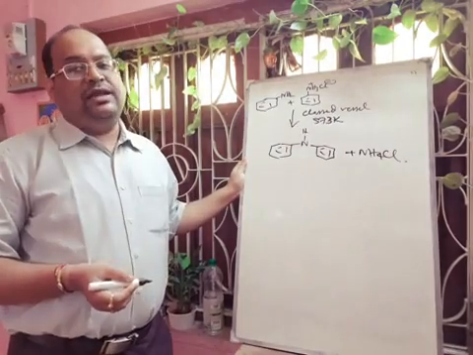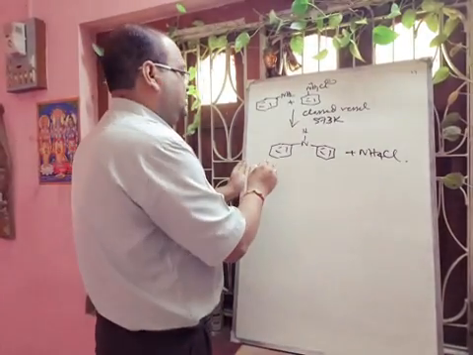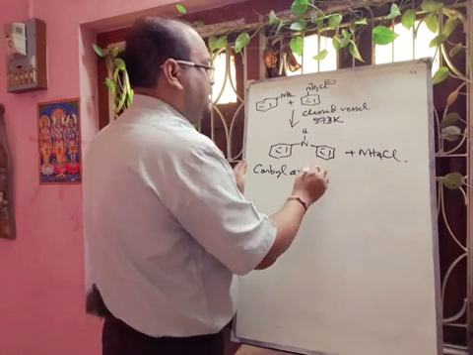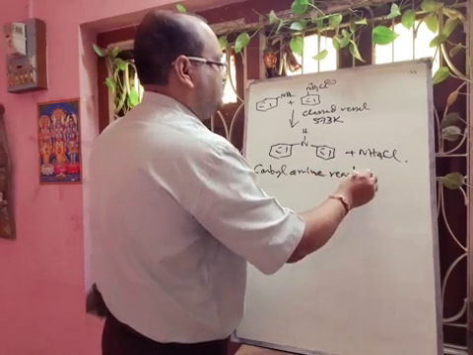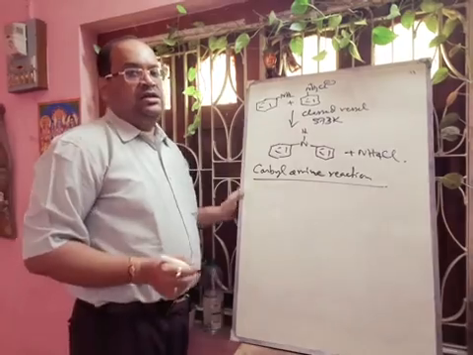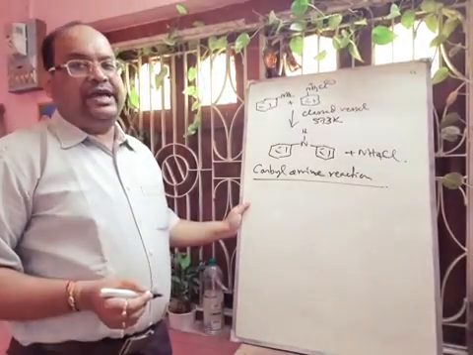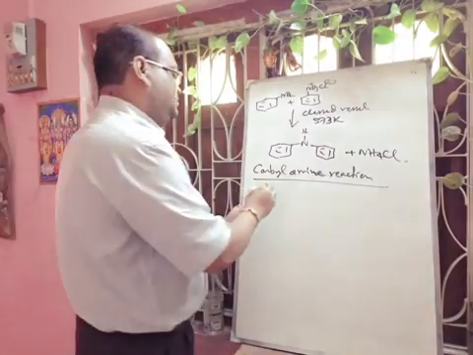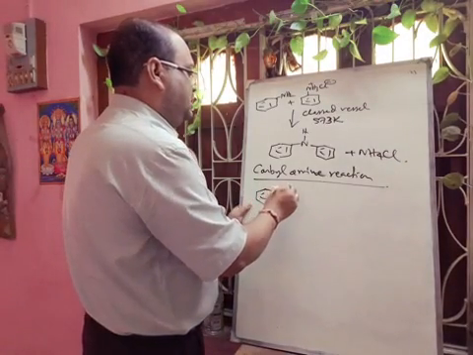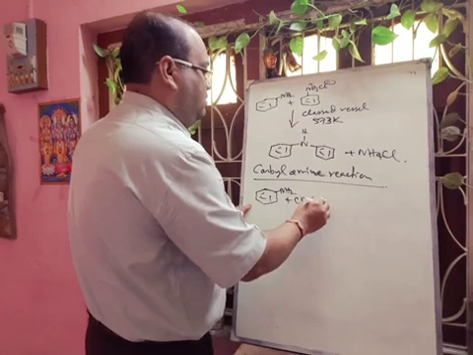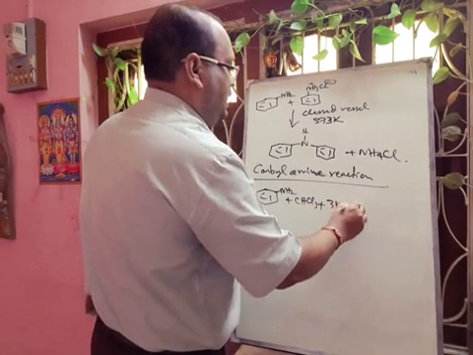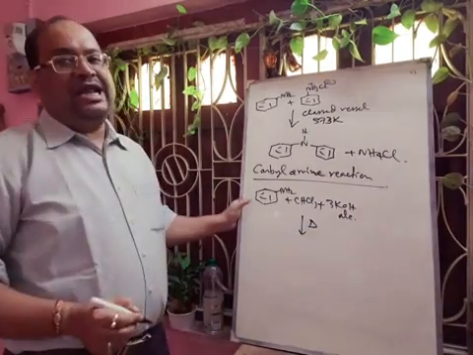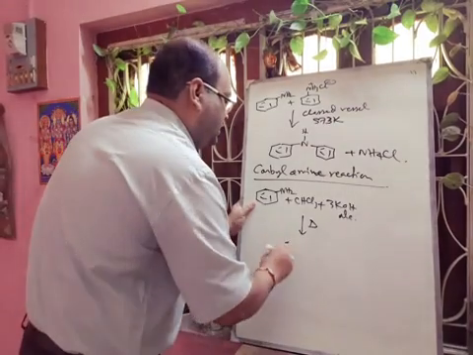Next we will learn about the carbylamine reaction. Only the primary amines respond to this test. In the carbylamine reaction we have to take aniline, chloroform and alcoholic KOH mixture, and if we apply heat, then aniline will convert into phenyl isocyanide.